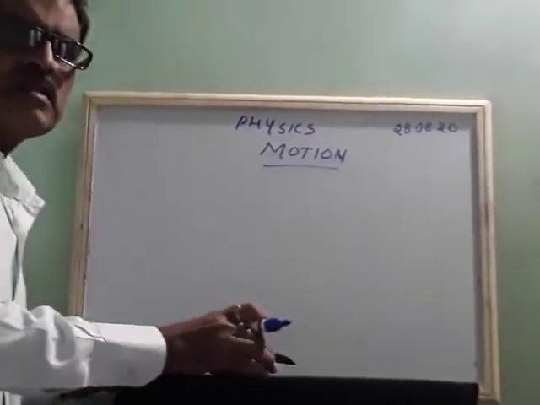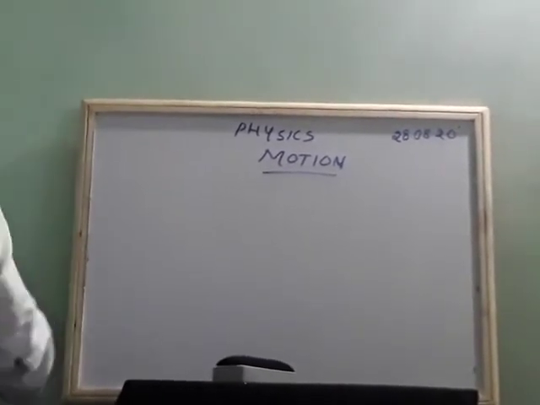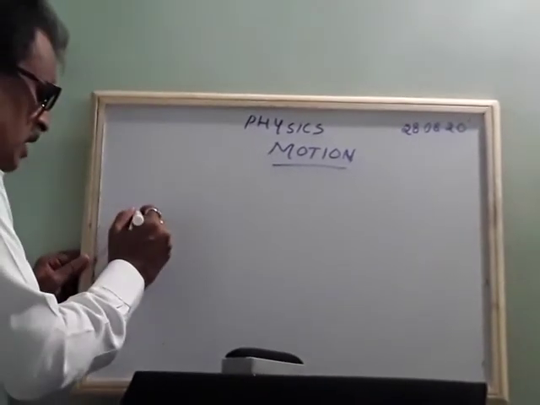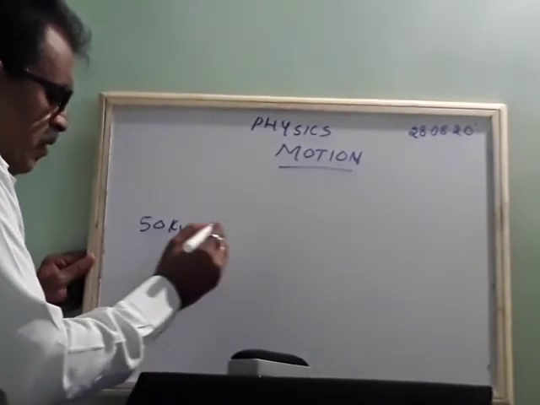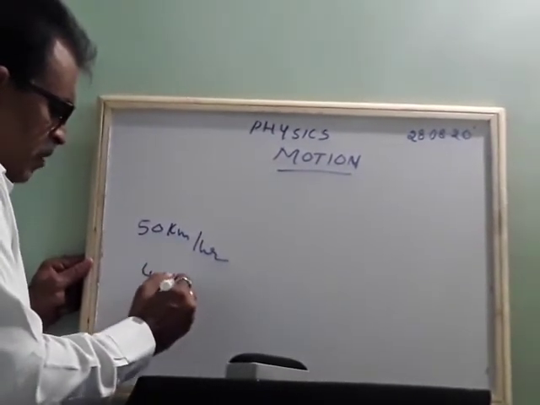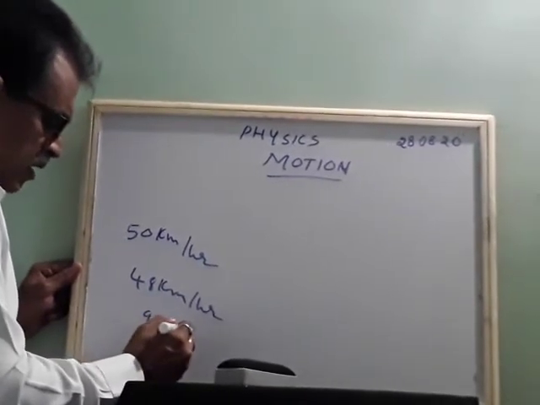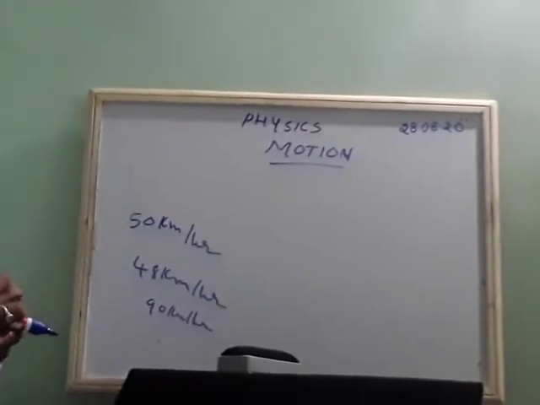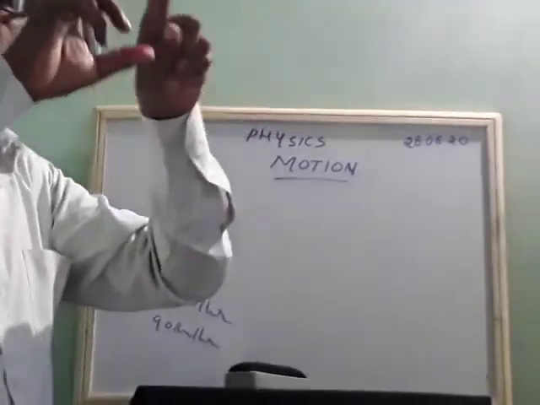Then I'll give one example. Suppose a cricket player is there, or there is a board. They write 50 km per hour, 48 km per hour, 90 km per hour. And you know very well, in cricket, there are some bowlers.